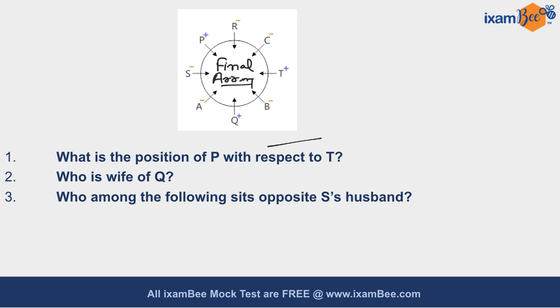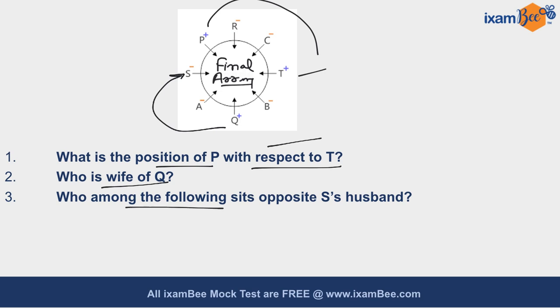What is the position of P with respect to T? Clearly, P is sitting third to the right of T. So the correct answer is third to the right of T. Who is the wife of Q? You know that S is the wife of Q. Who among the following sits opposite to the S husband? You know that husband of S is Q and R is sitting opposite to Q. So R is the correct answer.